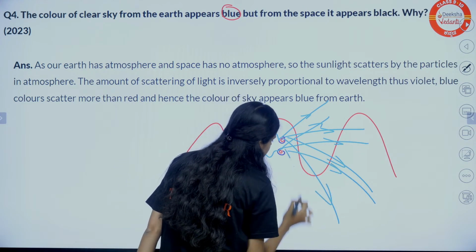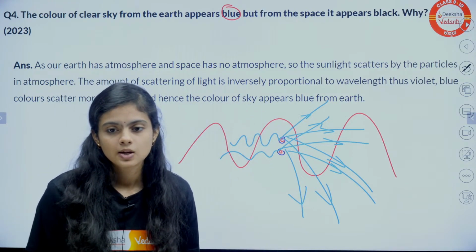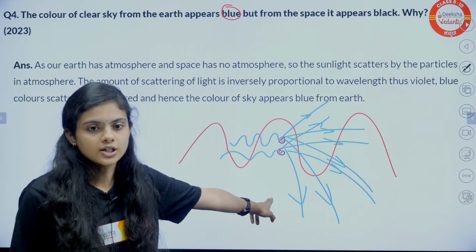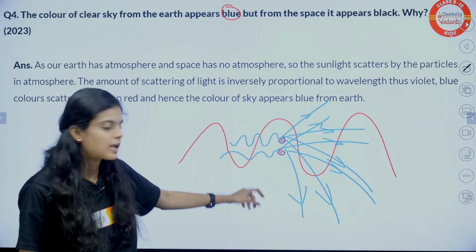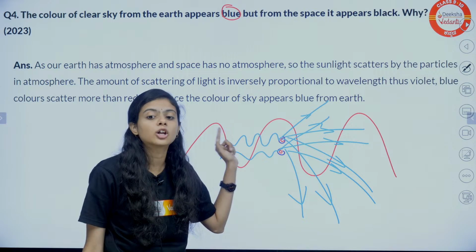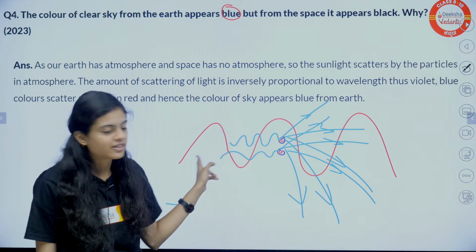Is that clear? Tell me in the chat. Yes, Irfan, you got this point? Why blue? Because it has shorter wavelength. It gets incident on a particle and scatters throughout our sky. But red light will just pass through.